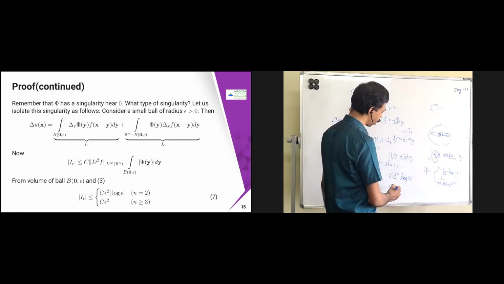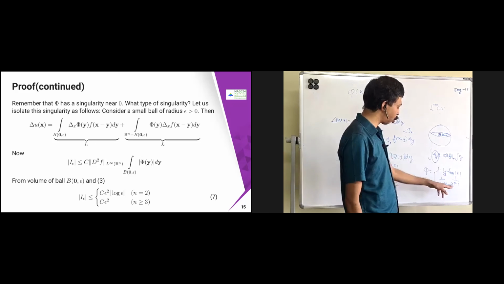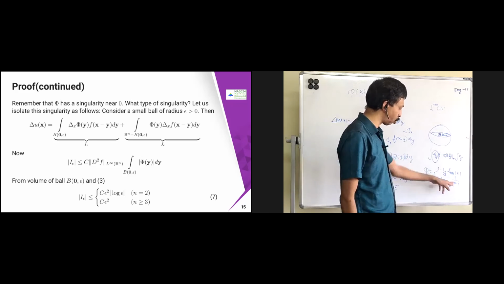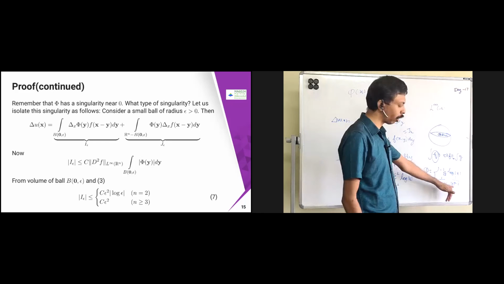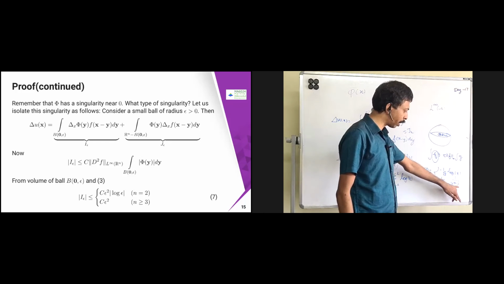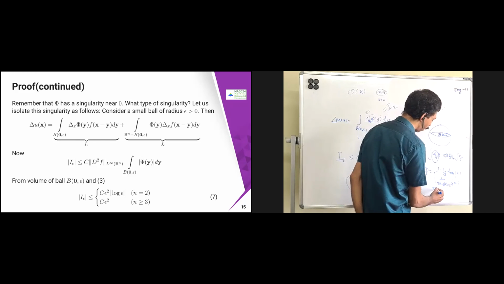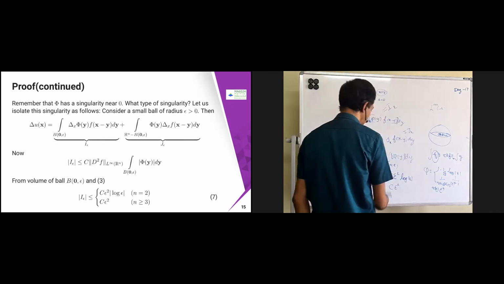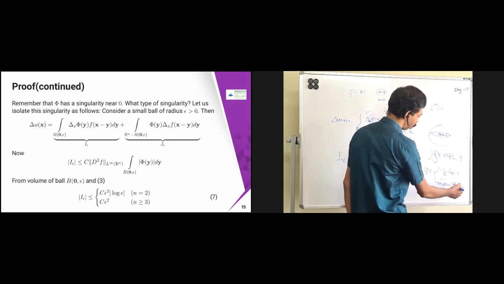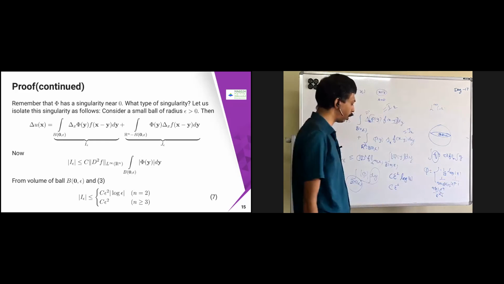In the second case, you will get some constant, so it is going to be c epsilon square. That's all, because this will get cancelled. So you will get pi n minus 2, and the volume which you are putting, pi n minus 1 is going to come. If you integrate that, you are going to get epsilon power n. So epsilon power n minus 2 is here, and both are here. Alpha n is nothing but the volume, and epsilon power n is going to come if you integrate this with the volume integral. So this n minus 2 will get cancelled, and you are going to get c epsilon square.